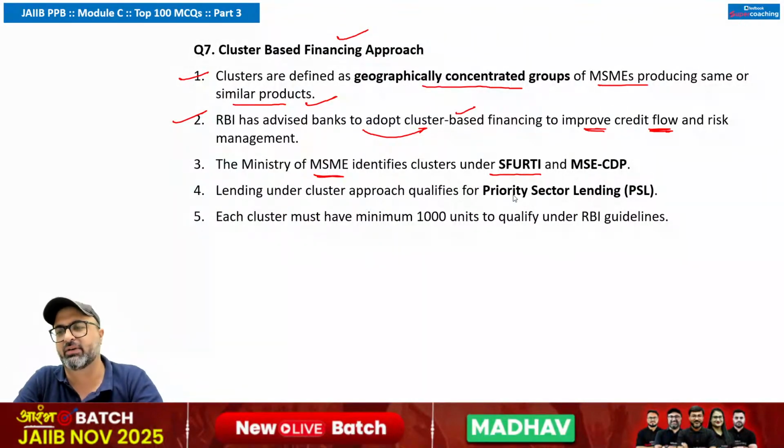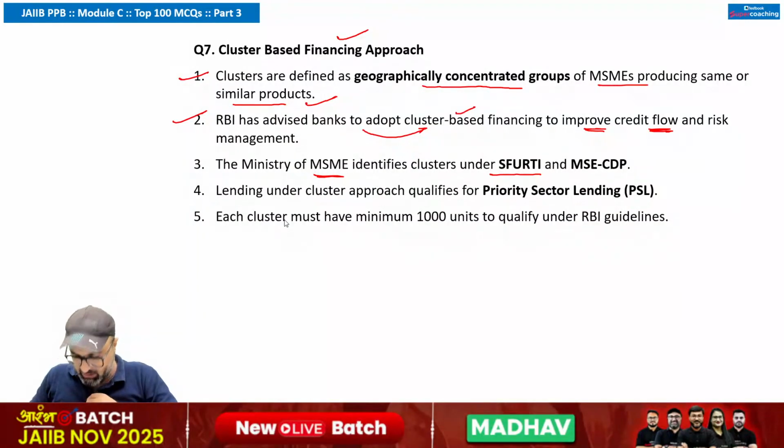I don't know whether you are aware of these 2 points or not, but I would like to discuss this particular point with you. Please pay attention on the screen. The first point in this particular discussion is the full form of both the terms. First one is MSE-CDP and the other one is SFURTI. Any idea, guys? Anyone can give me the answer. कि इसका मतलब क्या है? What does it stand for? Anyone?